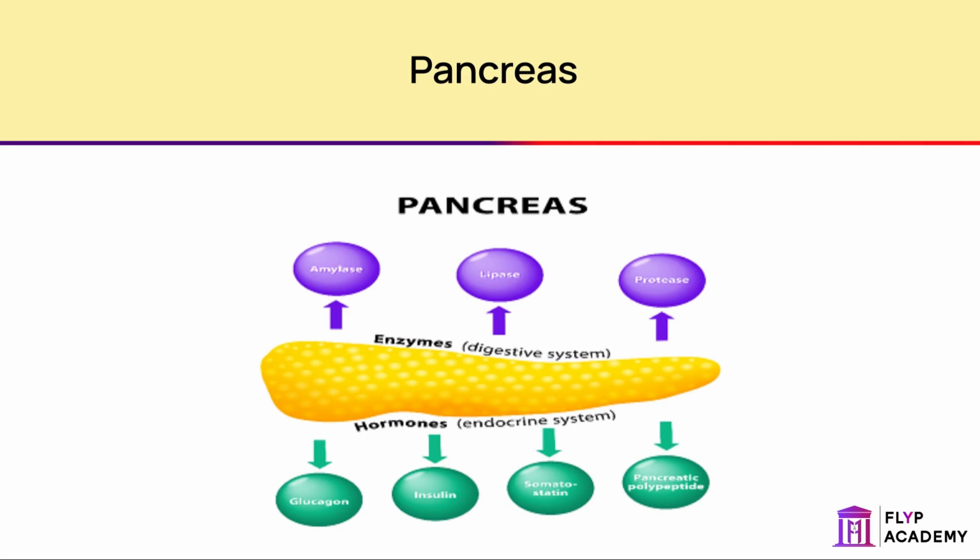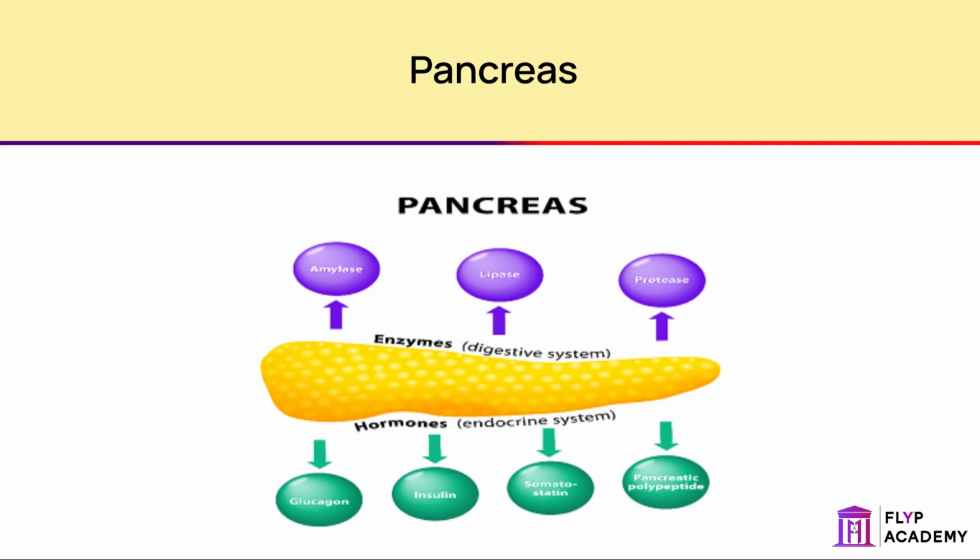The liver produces bile, which helps with the digestion of lipids. The fats and oils are emulsified, which means their surface area increases. The bile is stored in the gallbladder and then enters the small intestine through the bile duct. The pancreas is important in enzyme production.